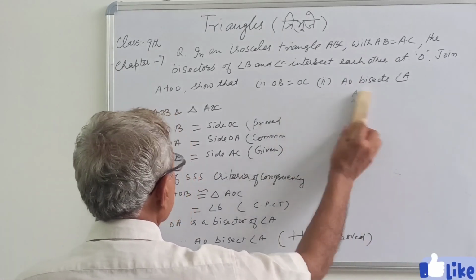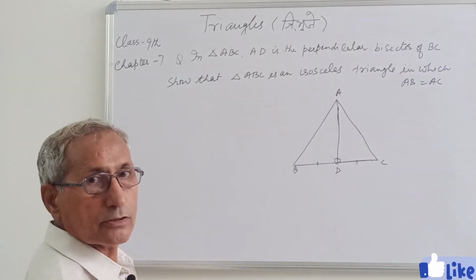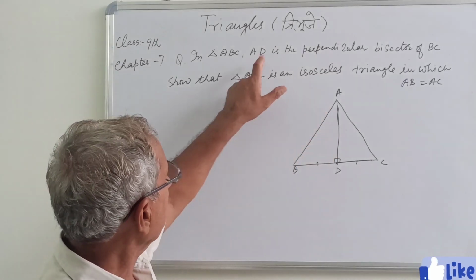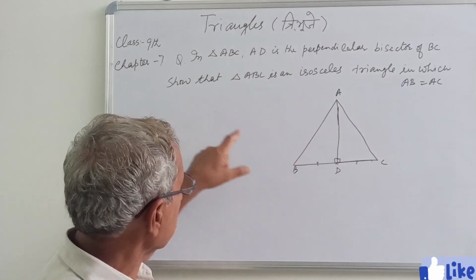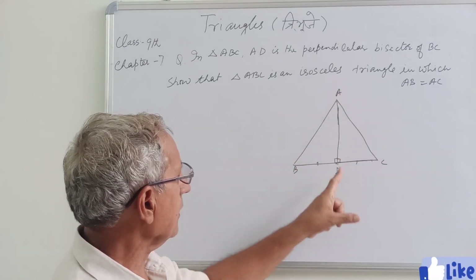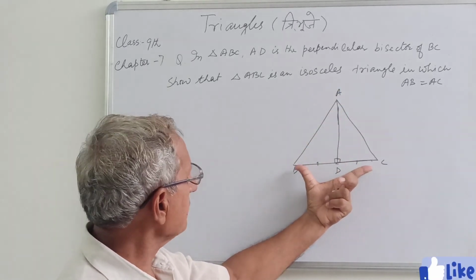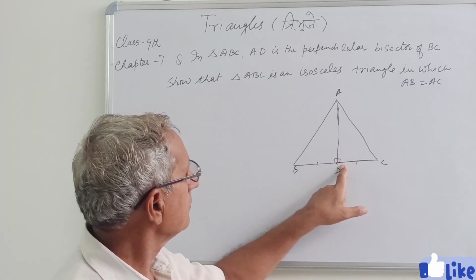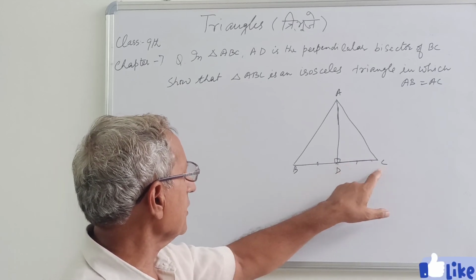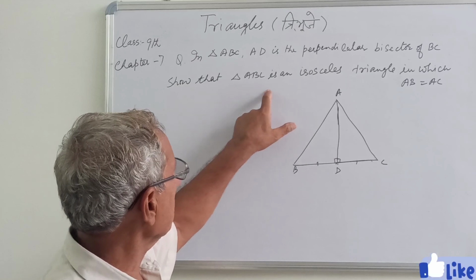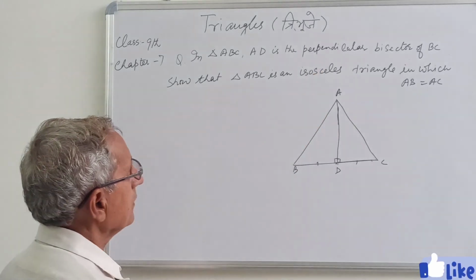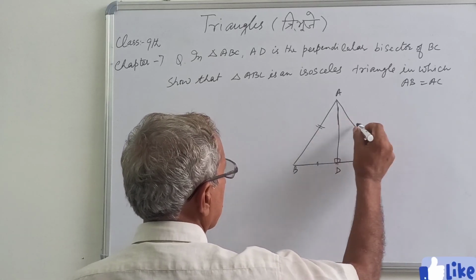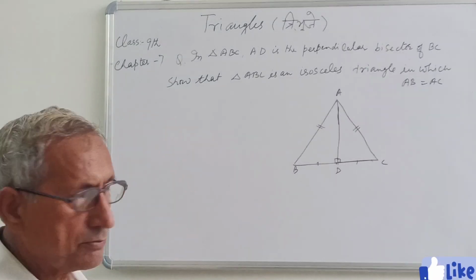Now we take other questions. So here is the next question. In triangle ABC, AD is the perpendicular bisector of BC. So this AD is a bisector as well as perpendicular, means at right angle, bisector of triangle side BC, and show that triangle ABC is an isosceles triangle in which AB equal to AC. यानी ये आपको प्रूव करना है, ये दो साइड्स आपको बराबर प्रूव करनी है, AB equal to AC.